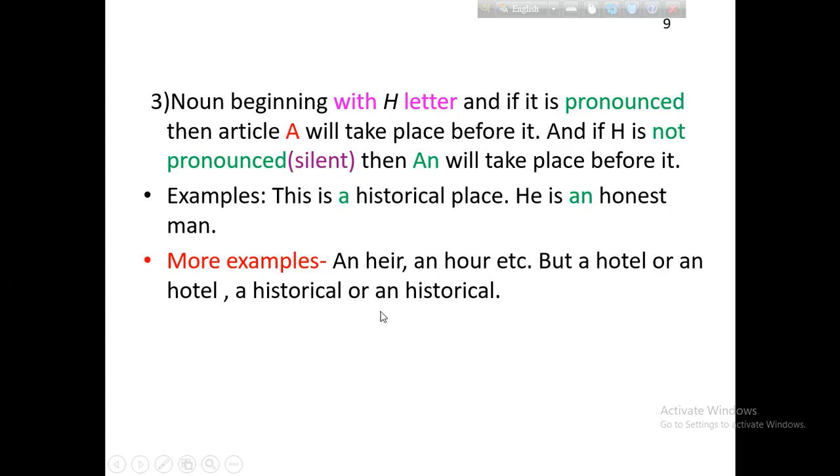When you use an before the word historical, we think you do not pronounce the H. In the case of hotel, when you use a before hotel, we think that you pronounce the H. But when you use an before the word, we think that you do not pronounce it.